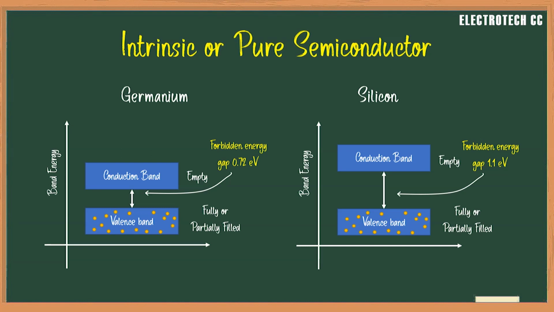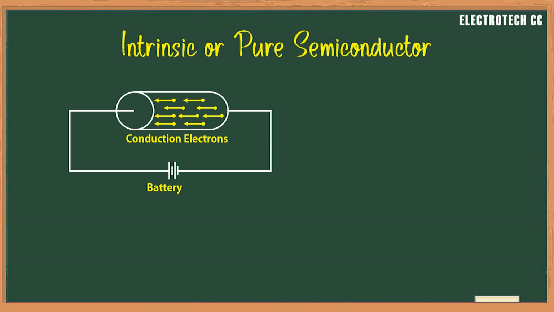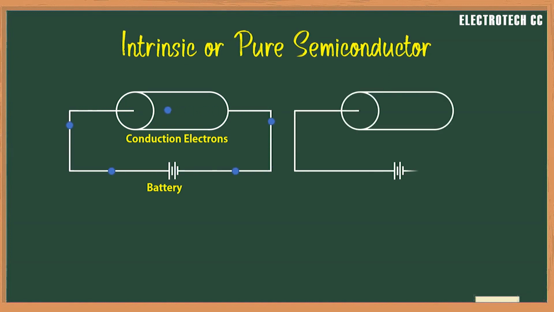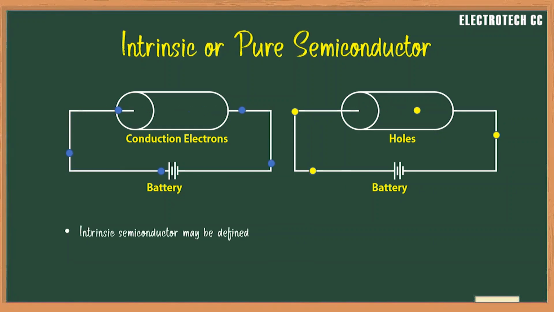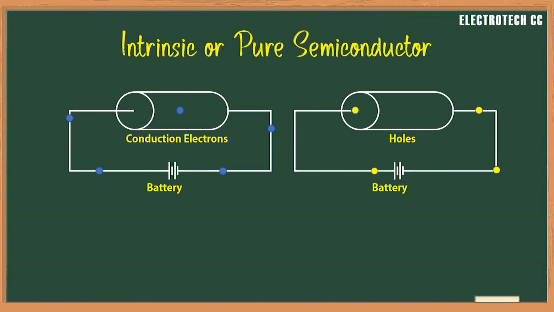A positive charge hole is created in the valence band. So, when an electrical field is applied to an intrinsic semiconductor at a temperature greater than 0 degree Kelvin, conduction electrons move to the anode and holes in the valence band move to the cathode. Semiconductor current consists of the movement of electrons and holes in opposite directions in the conduction and valence band. An intrinsic semiconductor may be defined as one in which the number of conduction electrons is equal to the number of holes. So this is the basic information about intrinsic or pure semiconductor.